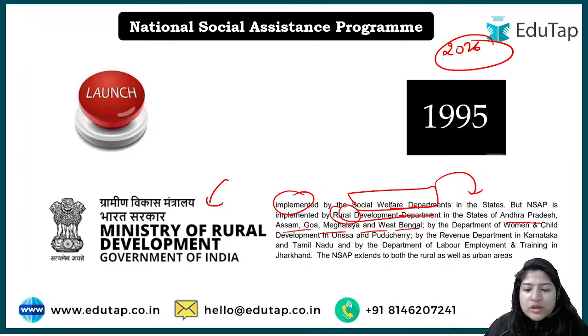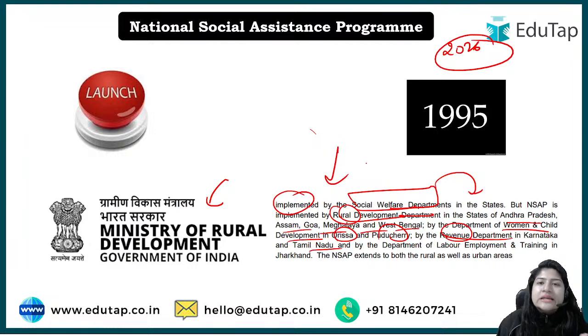ठीक है, जैसे आपका रूरल डेवलपमेंट डिपार्टमेंट इन चार स्टेट में ले रही है, द डिपार्टमेंट ऑफ विमेन एंड चाइल्ड डेवलपमेंट इज टेकिंग केयर ऑफ द implementation of the scheme in Odisha and Puducherry. Okay, in Karnataka, Tamil Nadu, जैसे revenue department ले रहा है. Just to give you an idea, right? Please keep in mind you need not memorize everything that is mentioned in this paragraph. It was just to give you an idea that at the state level, any department can be implementing this particular scheme, but all in all at the national level this particular scheme falls under the Ministry of Rural Development.